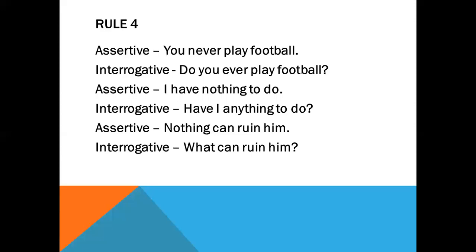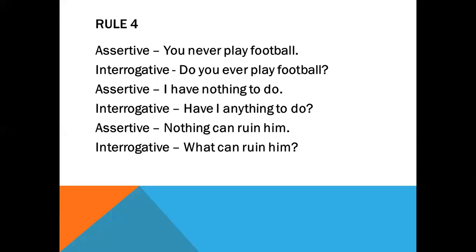Again, I have nothing to do. Have I anything to do? Here, anything is the positive or affirmative form of the term nothing, and so you have to give it here. Okay, you can also write down here, that is, do I have anything to do? Because at the time that have is the principal verb, and here you can add do as an auxiliary verb.